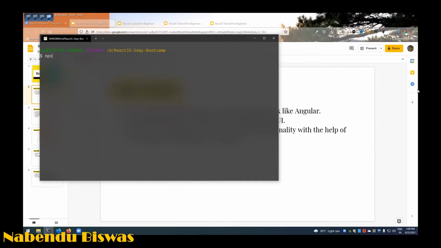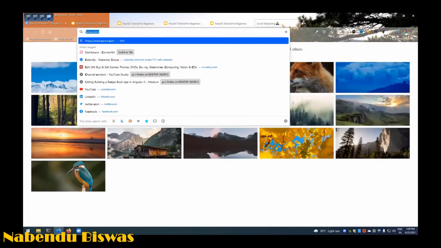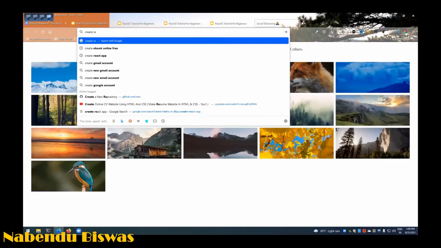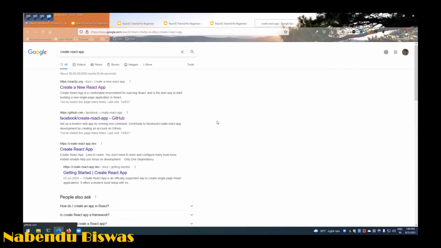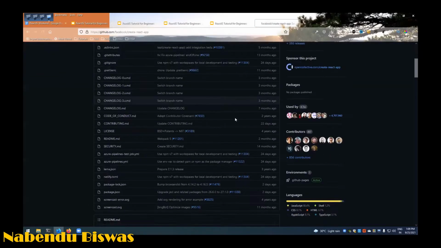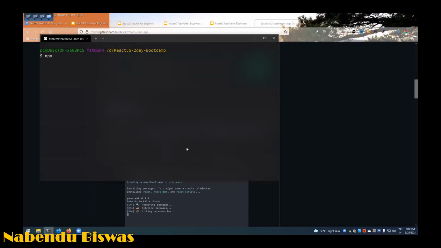There is a site, if you Google it, create React app. This site is by Facebook, since React is created by Facebook. You have to give npx create-react-app my-app, and it will create it. It generally takes some time, as I've told. So let me create it and then we will move forward, because we will start from here. npx create-react-app, and maybe my-app only.